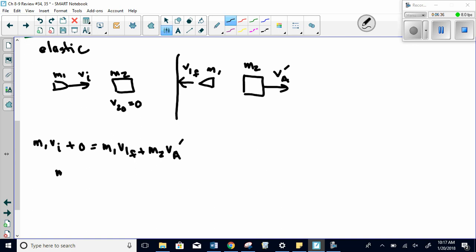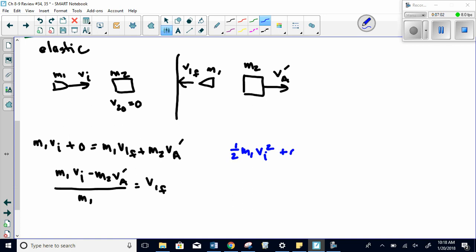So this will be mass 1 VI minus mass 2 VA prime, all divided by mass 1, will equal V1 final. Okay, now for the kinetic energy equation, since kinetic energy is conserved, I'll have 1/2 mass 1 VI squared plus 0 again equal to 1/2 mass 1 V1 final squared plus 1/2 mass 2 VA prime squared.